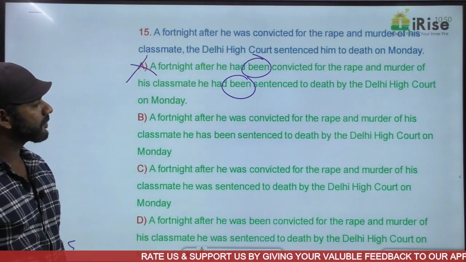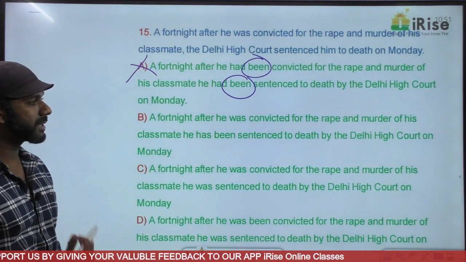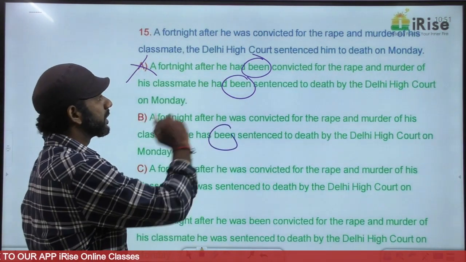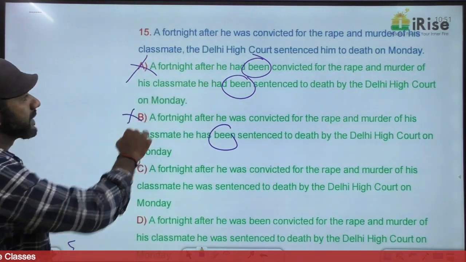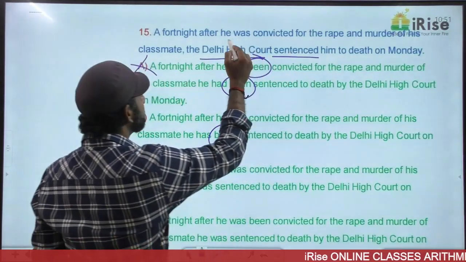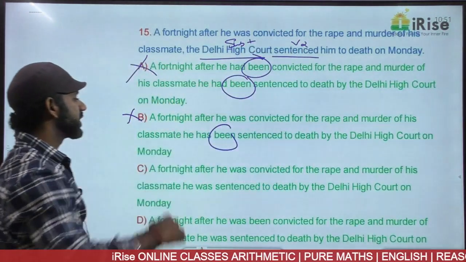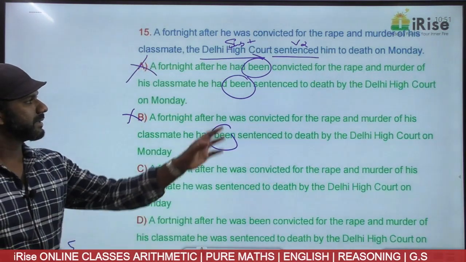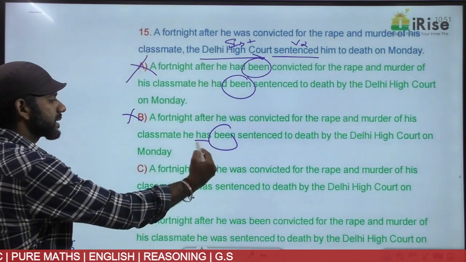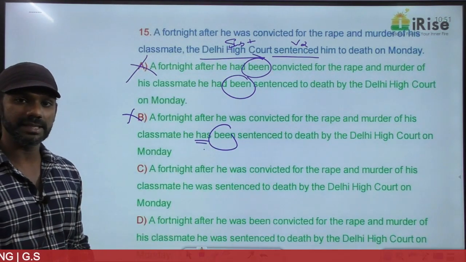Come to B. A fortnight after he was convicted for the rape and murder of his classmate, he has been sentenced to death by Delhi High Court on Monday. Been comes only in the perfect tense. There is no perfect tense here. Eliminated. One more reason. The Delhi High Court sentenced him. The Delhi High Court is a subject here. Sentenced is V2. Subject plus V2 is simple past tense. This is perfect tense. This is also perfect tense. Eliminated. One more reason. Has is present tense. The tense and the category must remain the same.